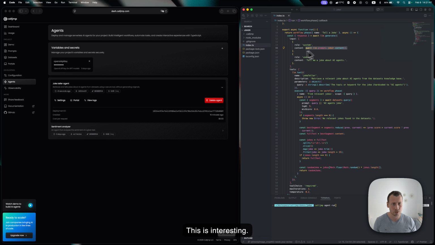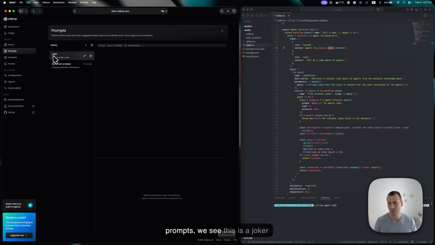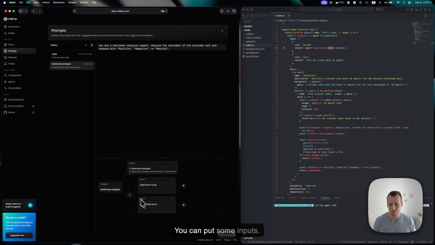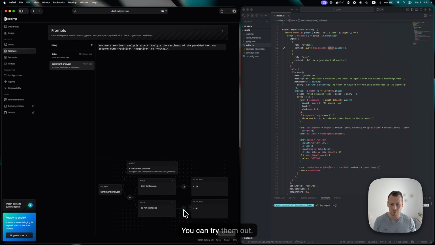This is interesting. We actually don't hardcode the prompt here. You can, but in this case we have a Joker prompt, and if we go back to our portal, in our prompts we see there's a Joker prompt here. We see it's been used by this agent, and this is the actual prompt. This is the MVP of our Prompt Studio offering, where you can develop your prompts. You can put in some inputs and try them out.